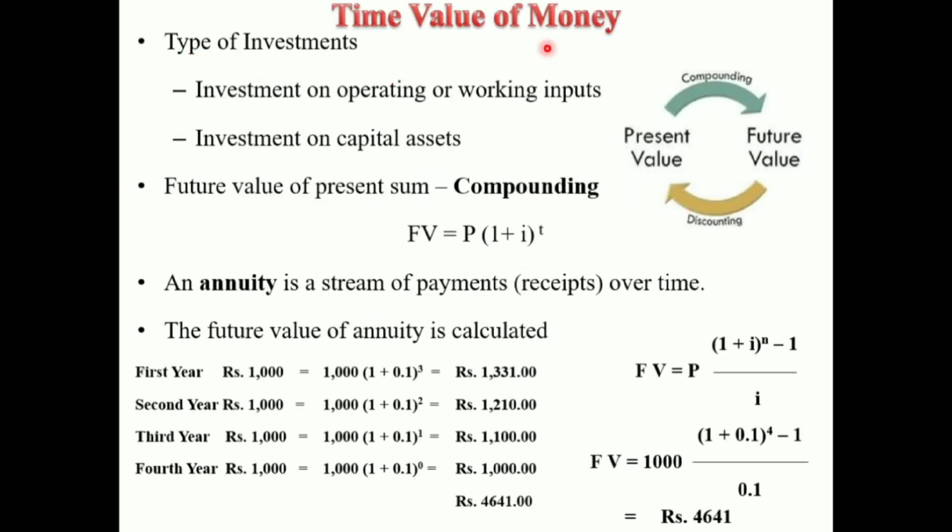See, time value of money. Investment in agriculture is of two types. The first type is operating investment, also known as investment on working inputs. Examples are the purchase of seed, fertilizer, pesticides, insecticides, and feed. The second type of investment in agriculture is investment on capital assets, meaning purchase of land, machinery, and livestock.